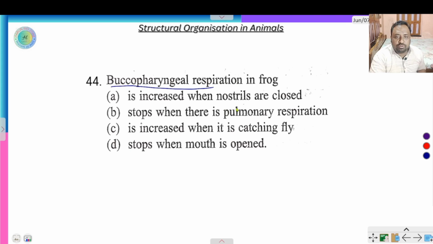In frog, it is increased when nostrils are closed. It stops when there is pulmonary respiration. It is increased when it is catching fly. It stops when there is pulmonary. Means buccopharyngeal respiration and pulmonary respiration do not occur simultaneously. When buccopharyngeal respiration occurs, the pulmonary respiration stops, and when pulmonary respiration occurs, buccopharyngeal respiration stops. Only one type of respiration occurs at a time, because the entry path of gases is the same.